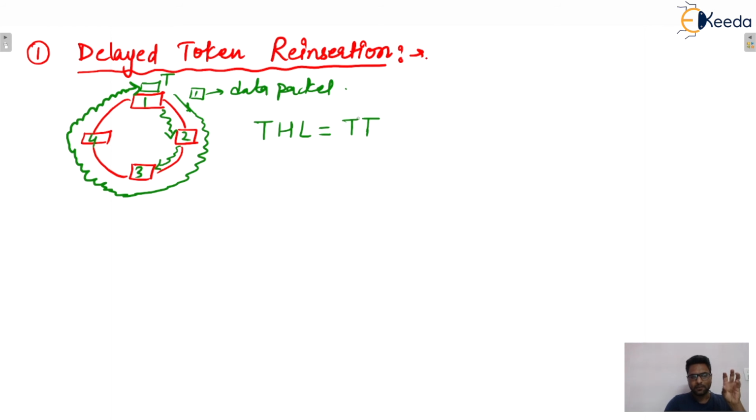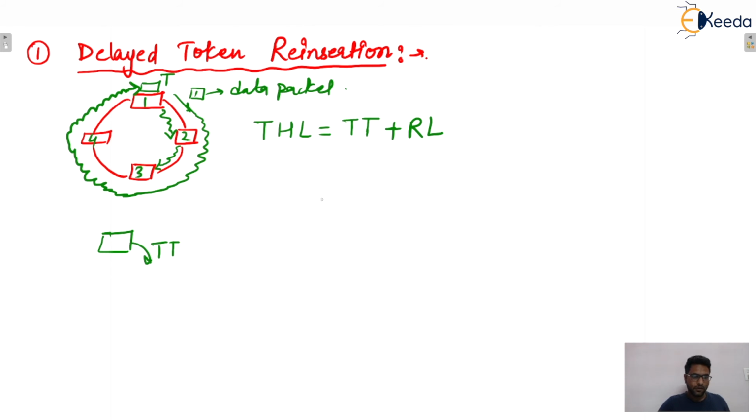Listen to me correctly: station 1 will transmit its data, which takes TT time, that means station 1 puts its data on the link, plus the entire ring latency. For this much time the token will be held by this station.